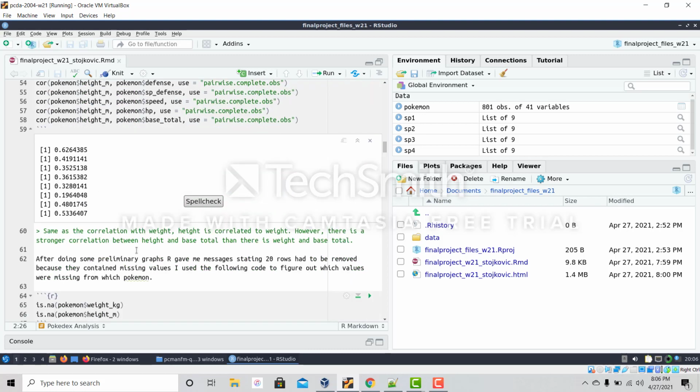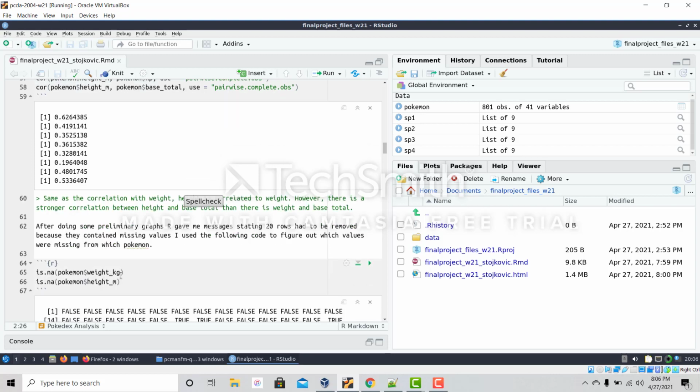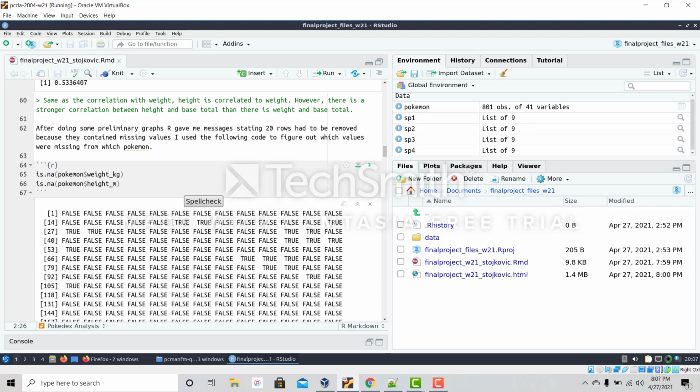After this, I tried doing some preliminary graphing. However, RStudio gave me messages stating that 20 rows had to be removed because they contained missing values. And in order to figure out where these missing values were, I used the following code of is.na corresponding to weight and height to see where the missing values were. As you can see, I had missing values for Pokemon 19, 20, 26, 27, 28.